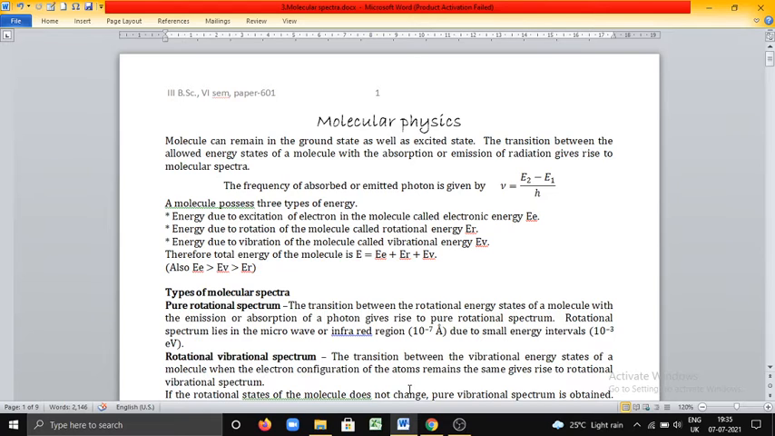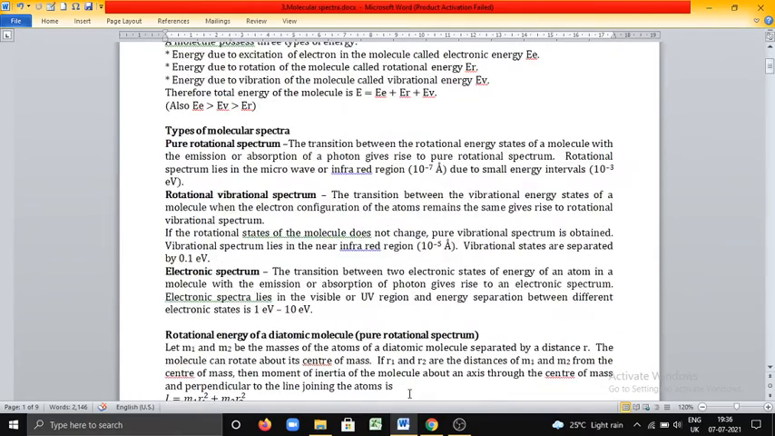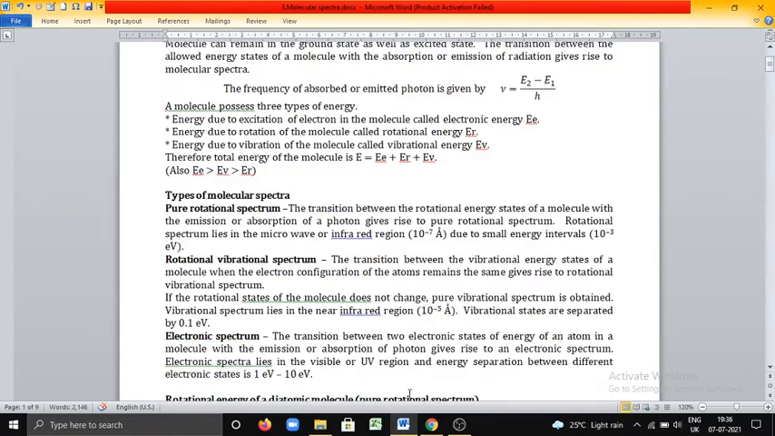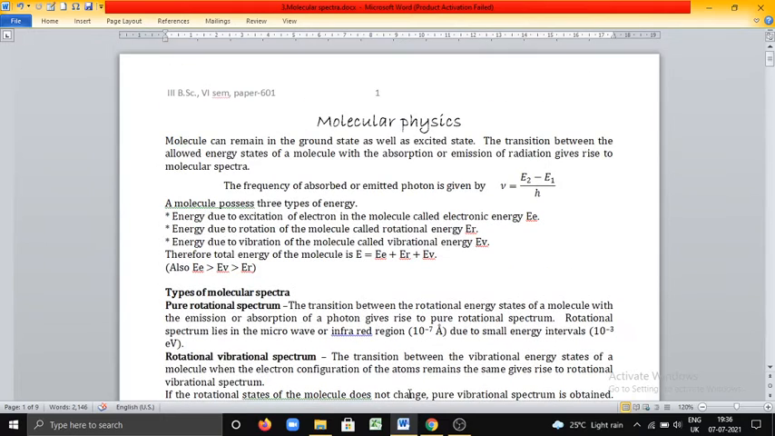Already we have successfully completed the vector model including problems. Very important topic related to examination. In this unit, the last remaining topic is molecular physics. Here, we will discuss different types of spectra, that is pure rotational spectra, vibrational spectra, and rotation vibration spectra.